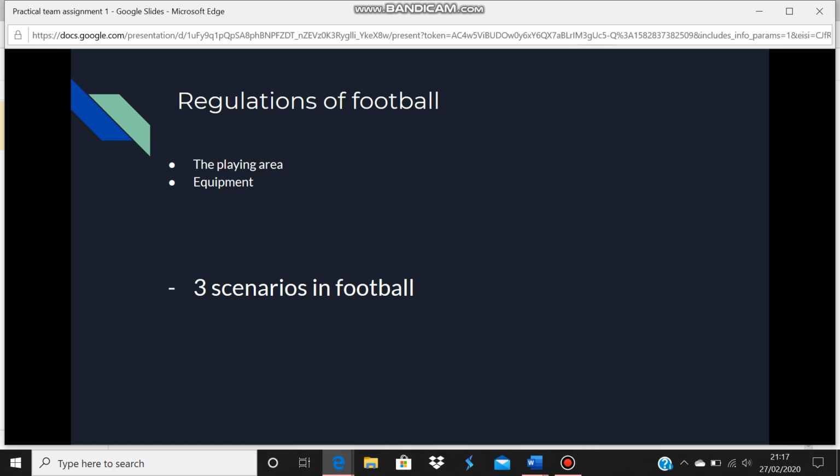Scenario 3 is if you shoot and the ball fully crosses over the goal line and is in between the 2 posts and under the crossbar and no illegal play has occurred before, then the goal will be awarded to your team. The referee will be told in the earpiece if the goal is given and then point towards the attacking team's half to inform the players and spectators that a goal has been given. The play is then restarted by kickoff being taken by the team that conceded the goal.